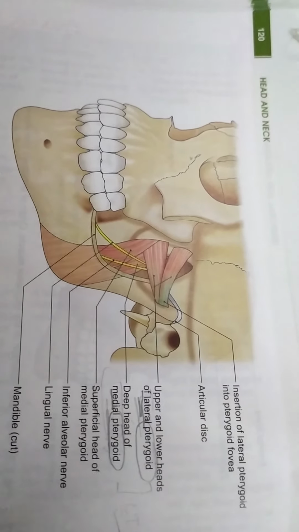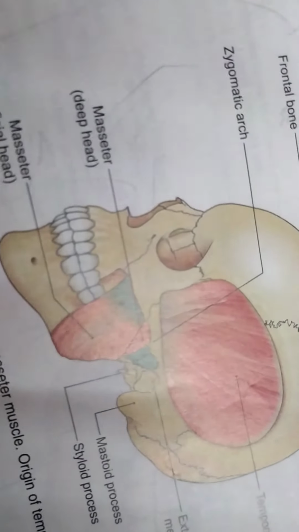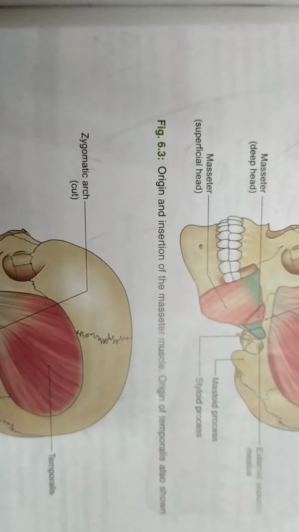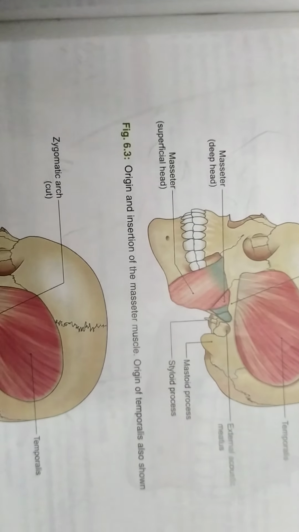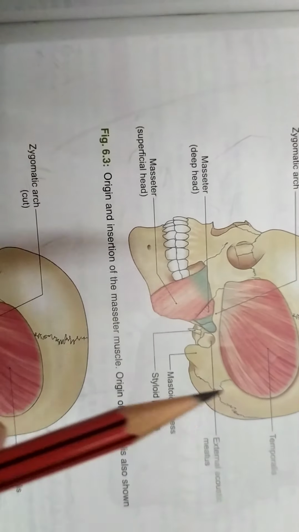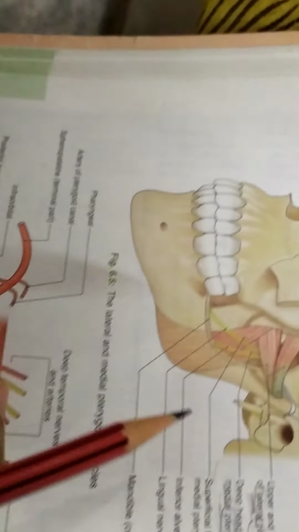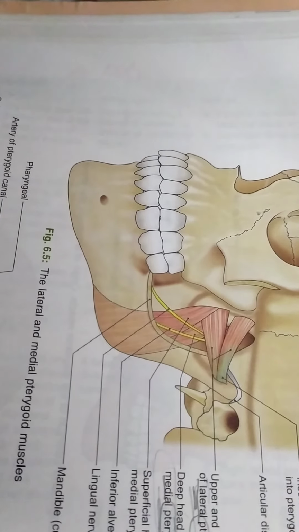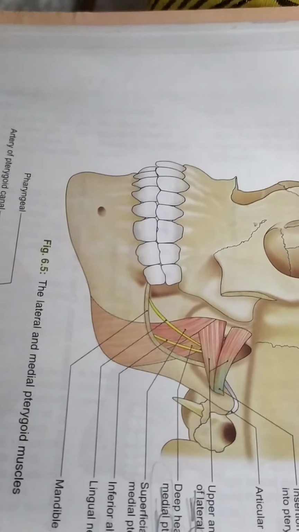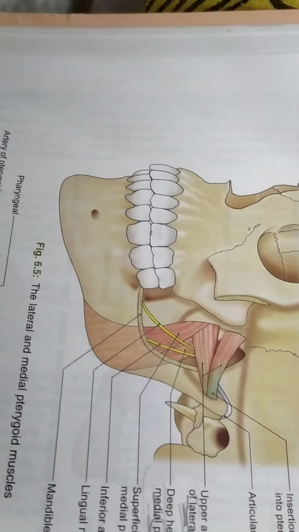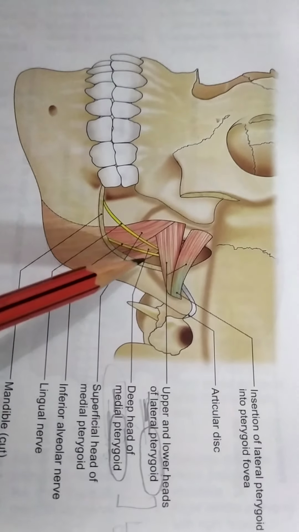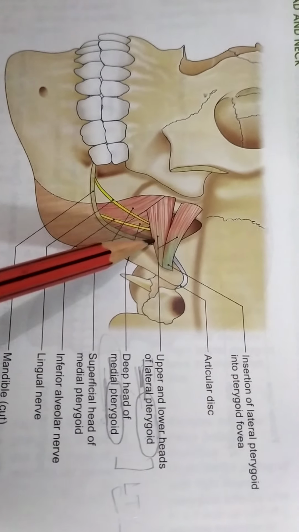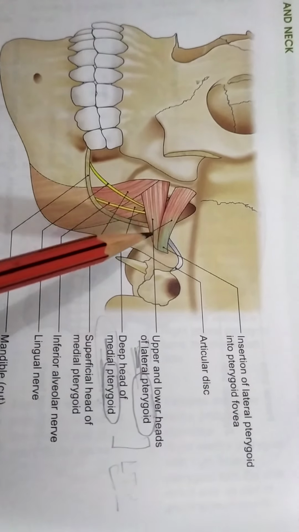Talking about their action. See, the temporalis muscle, just remember one thing, that you have 4 muscles now in total. Out of these, the temporalis muscle, the masseter muscle, and the medial pterygoid muscle, these 3 muscles are the elevators of the mouth. That is, they will help in the closing of the mouth. While in the opening of the mouth, the lateral pterygoid muscle is involved, such that the lateral pterygoid is the only depressor of the mouth.